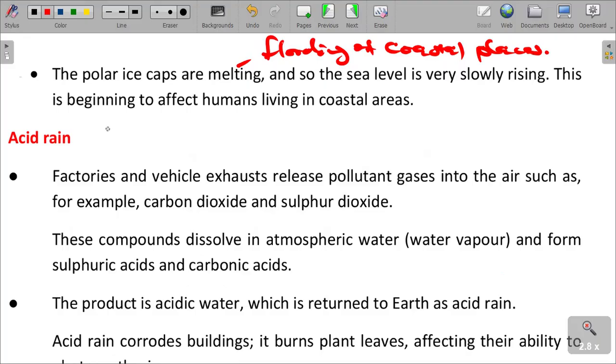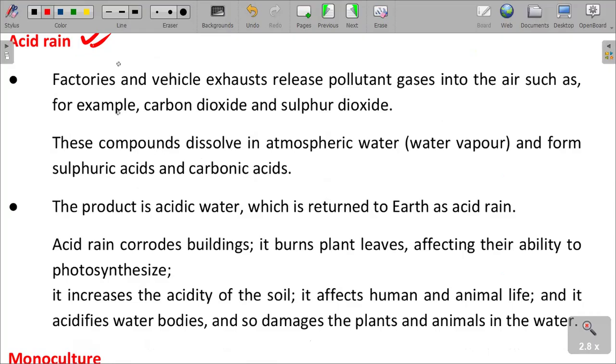And then we have got acid rain, which is caused because of air pollution. Factories and vehicle exhausts release pollutant gases into the air, such as carbon dioxide, which we have talked about, and sulfur, and these dissolve in the atmosphere and form sulfuric acids and carbonic acids. The product is acidic rain, which falls to earth as acid rain.